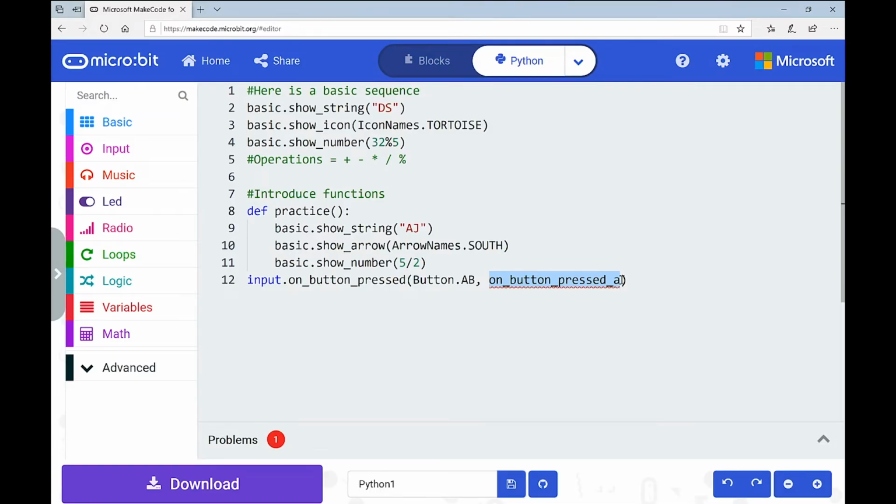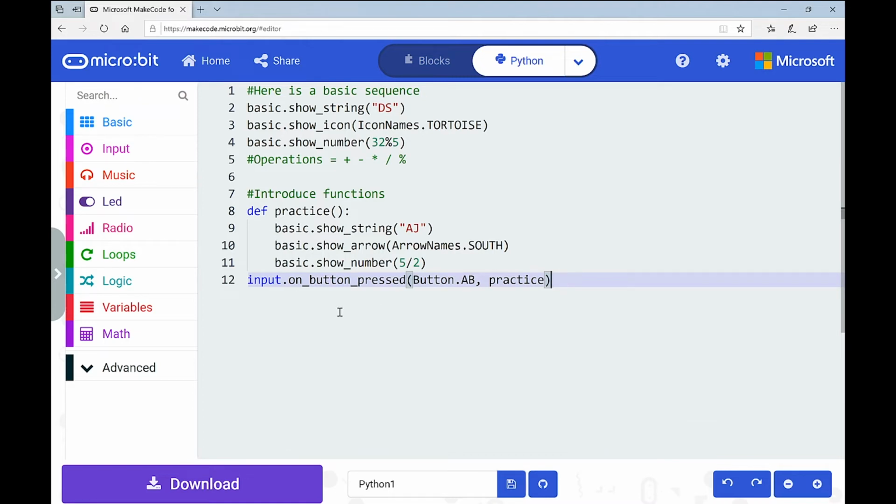And if you remember, the reason it's automatically populated this is, I don't know if you remember this now, but this was actually the name I deleted up here. So it already populated it, but I changed it. So if I change it here, I need to change it here too. So I'm going to delete this and I'm going to type in practice because that's what I actually changed that word to, okay? And as Niamh said, that's us calling on that function.